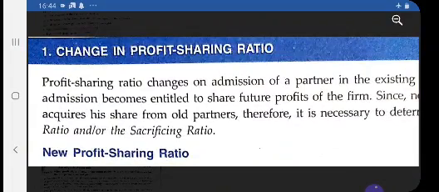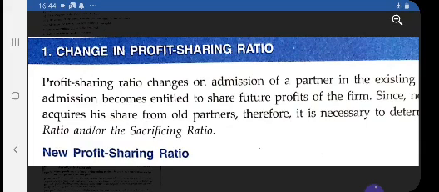Because when the profit was distributed among two partners, now it will be distributed among three partners. So of course the profit will be reduced of the old partners. So we have to discuss in this topic what will be the new profit sharing ratio, and the various cases by which share of the new partner is acquired, and the new partner acquires his share from the old partners.